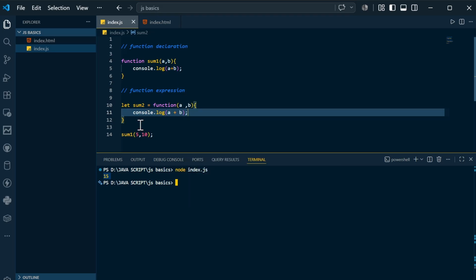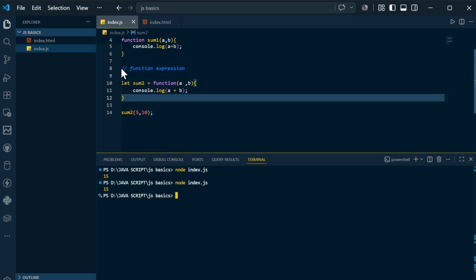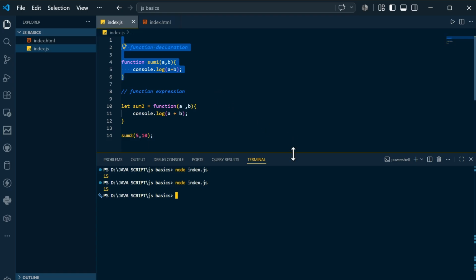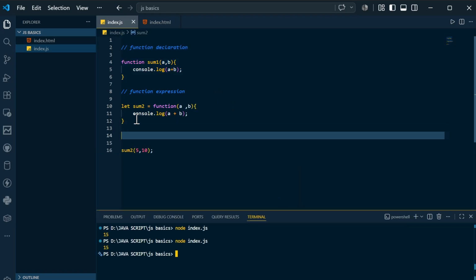You can have your custom logic also. I will call sum2 with 5 and 10. Let's see what happens. Again you can see sum2 also performs the same thing, but this is the function expression and that is the function declaration. I hope you got that. Now there is something known as the third type of declaration, which is the arrow function or fat arrow function.